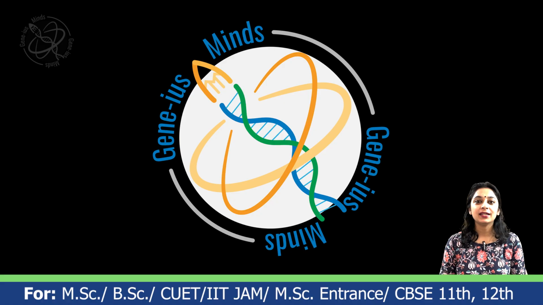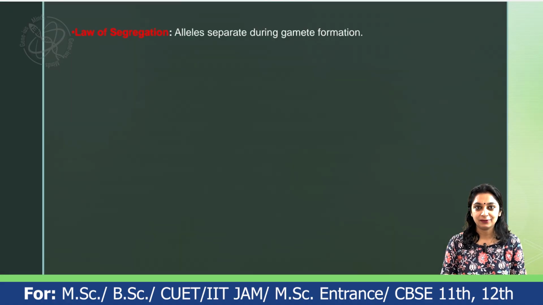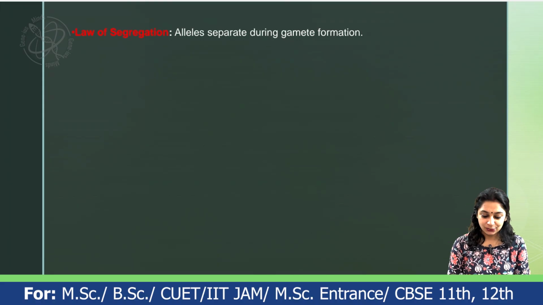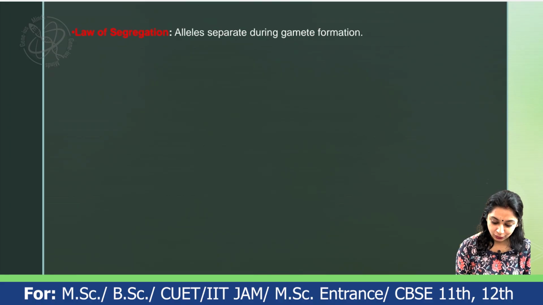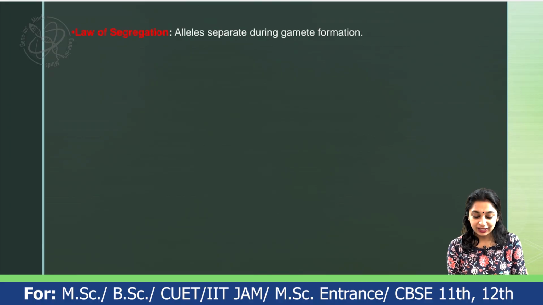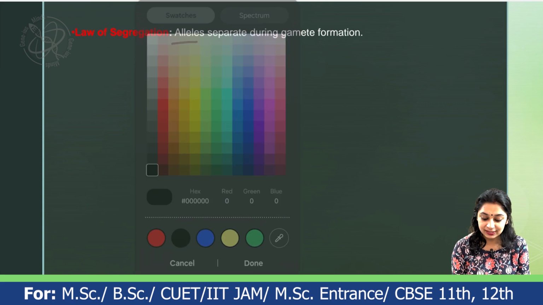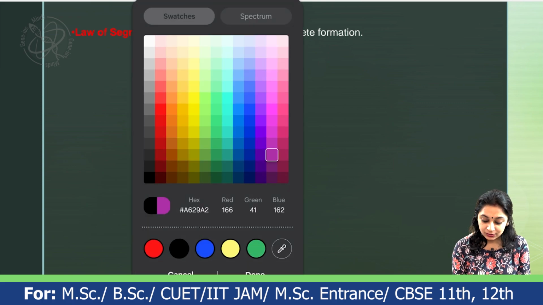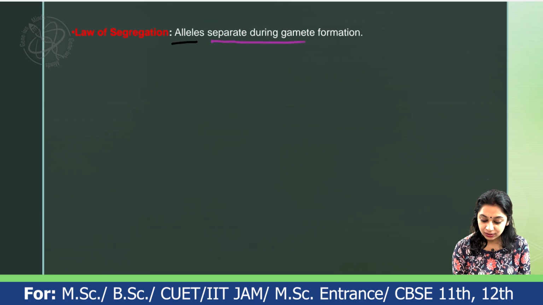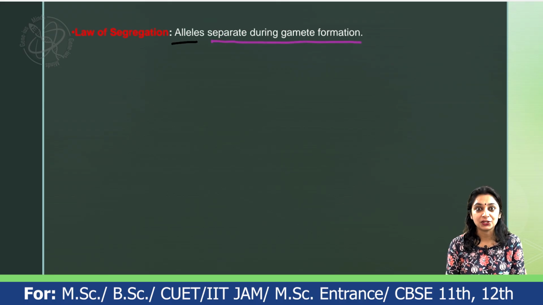Everyone, welcome back. In this lecture series, we are going to learn about the law of segregation, which is one of the important laws of Mendel. So let's get started. According to the law of segregation, the alleles separate during gamete formation. So whenever there is a formation of gametes, the alleles separate. Let's learn about it more by taking one example.